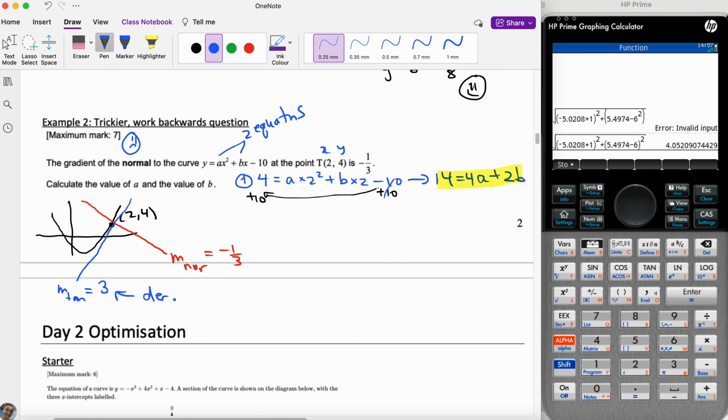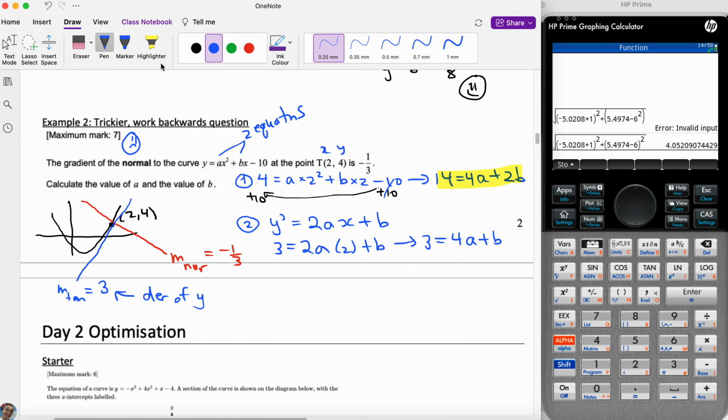So then our other equation we're going to derive, okay? So then y prime is equal to 2ax plus b. This is just a constant, don't let it panic you. And now you know that it's going to be 3 is equal to 2a. Now don't forget where this is all happening. It's happening at 2. So your x is 2. The y, you don't care, because you don't care how high this is happening, okay? Let's just clean it up. And so what we're going to have is 3 is equal to